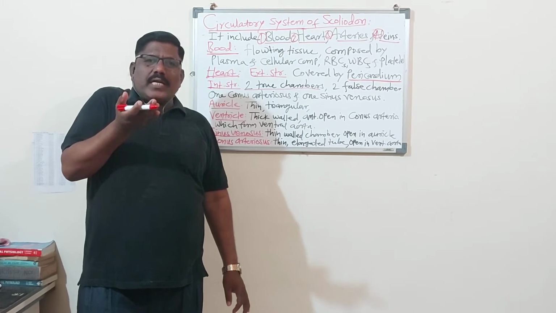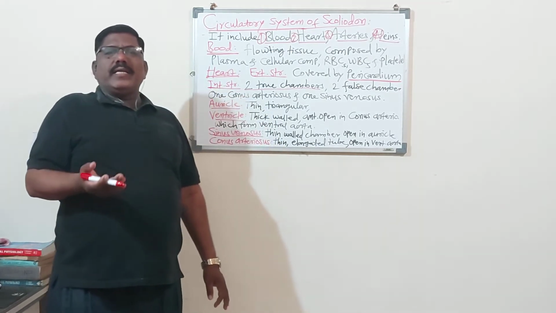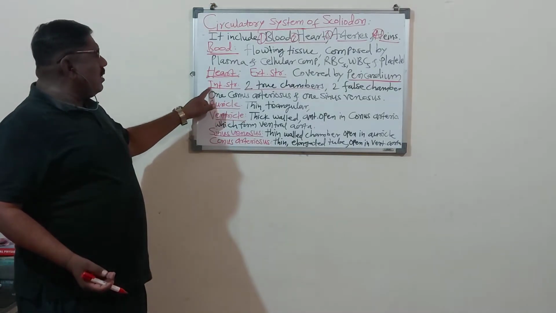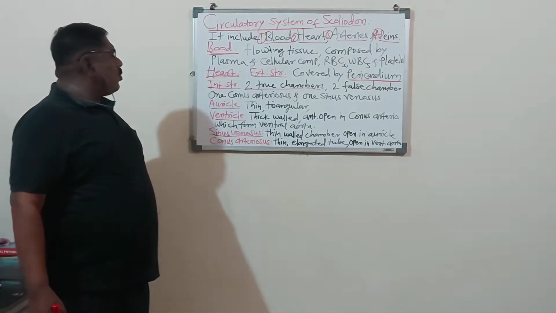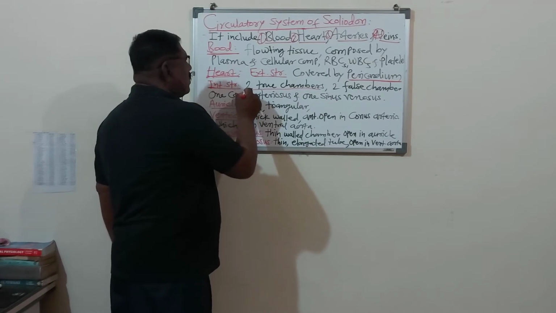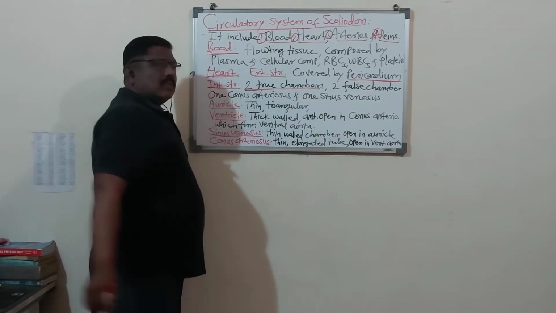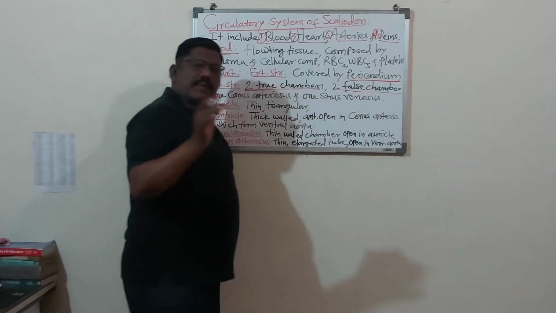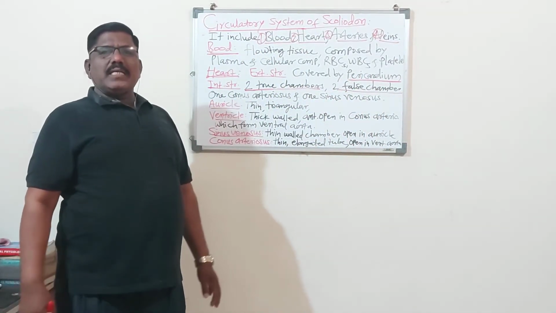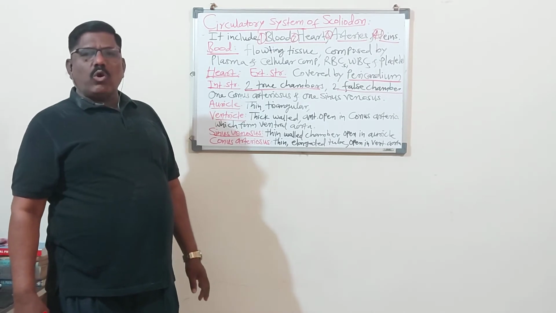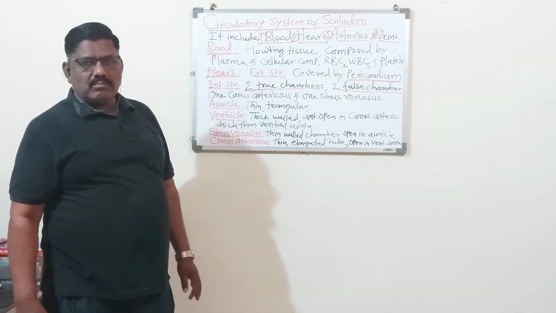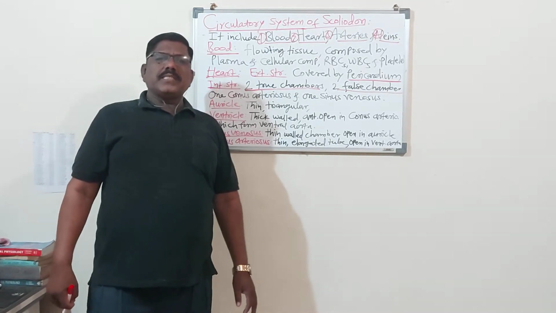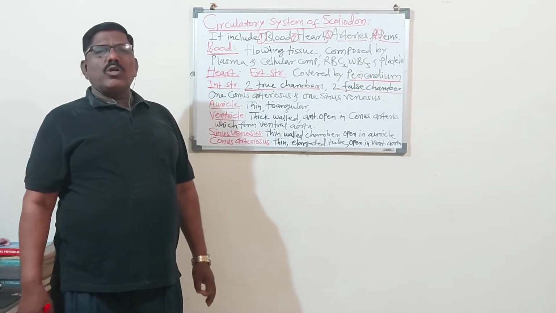In the auricles there are right and left auricles. In the ventricles similarly, right and left ventricles. Here Scoliodon is a fish, so the internal structure of the heart shows two true chambers and two false chambers. So how many chambers are present in the heart of Scoliodon? Remember, the question is, how many chambers are present in Scoliodon?